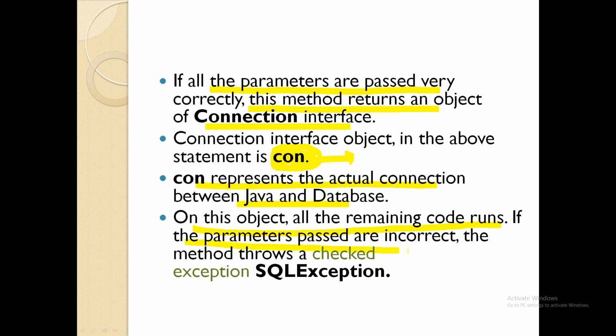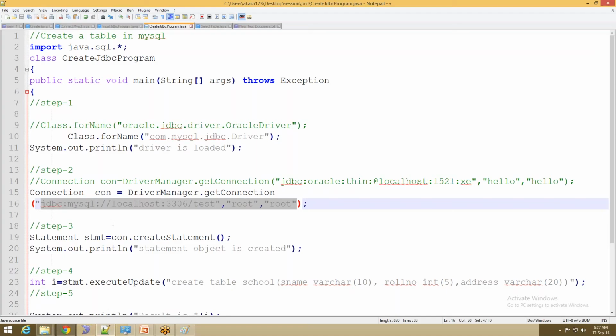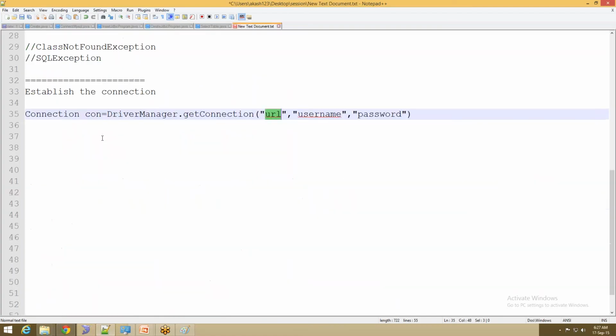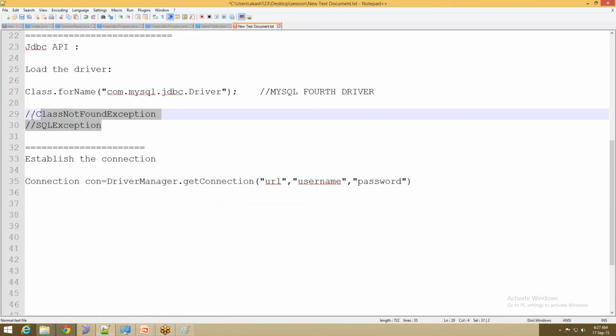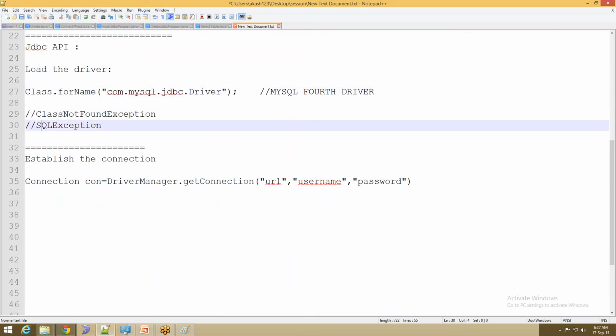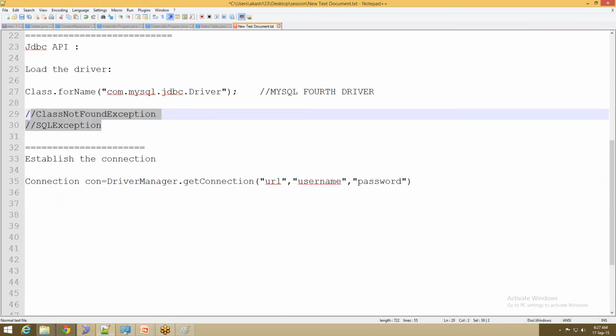If the parameters passed are incorrect, then it throws SQLException. That is the reason I have highlighted here. There are two exceptions commonly raised. One is ClassNotFoundException, which is raised by this one. The other is SQLException, which is raised by getConnection. I need to handle these two exceptions.